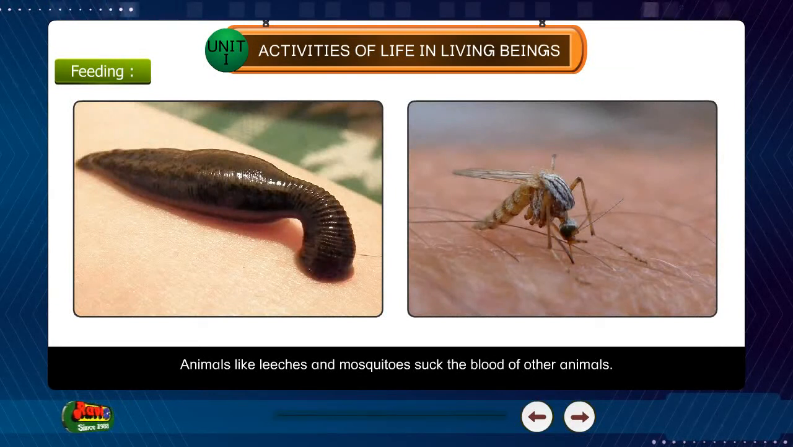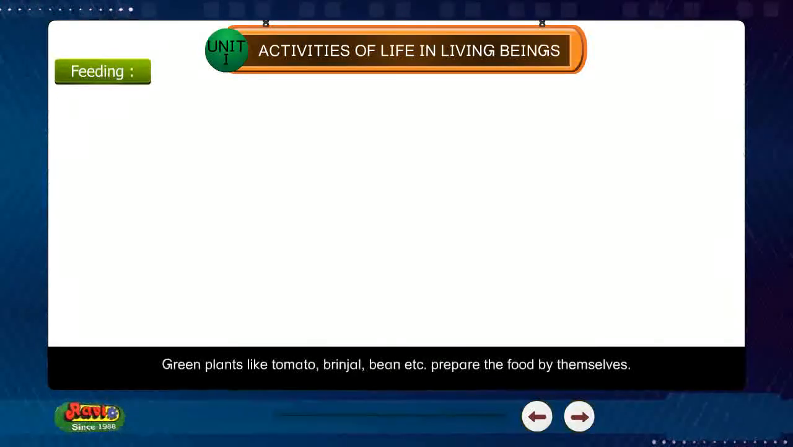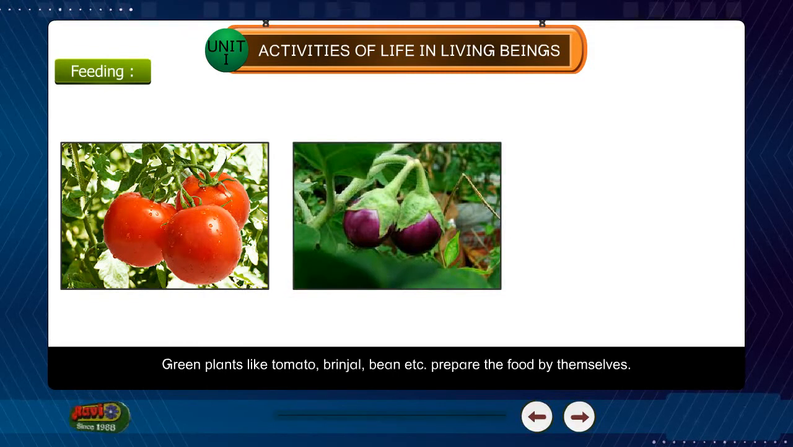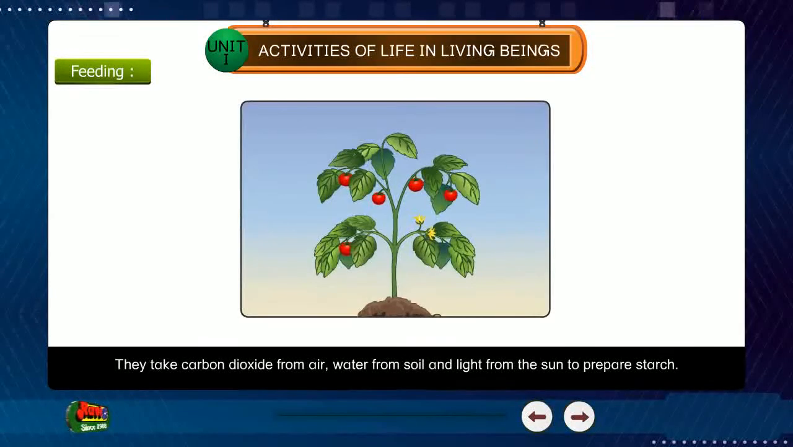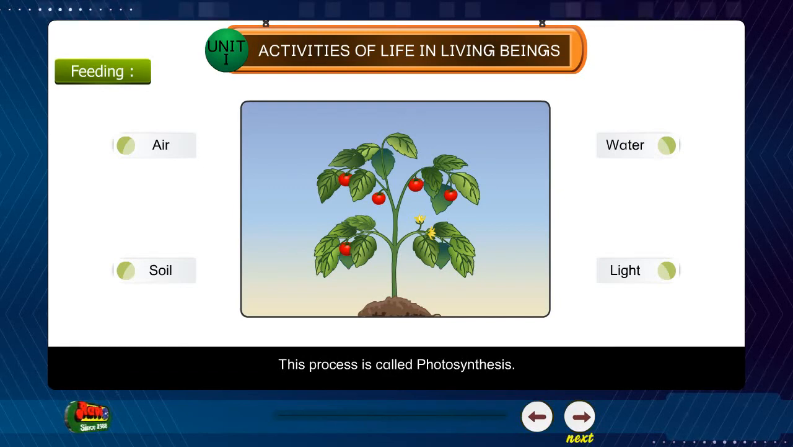Animals like leeches and mosquitoes suck the blood of other animals. Blood-sucking animals. Green plants like tomato, brinjal, bean, etc. prepare the food by themselves. They take carbon dioxide from air, water from soil, and light from the sun to prepare starch. This process is called photosynthesis.